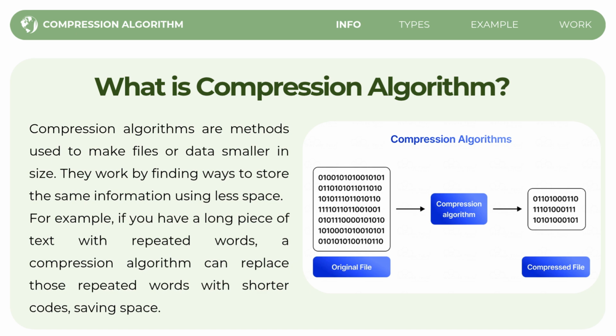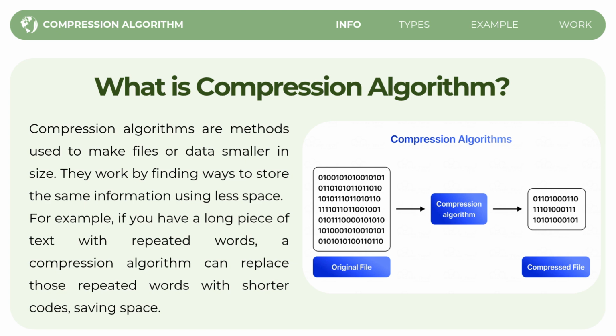It is also just like a smart tool that helps make files smaller by finding ways to store the same information in less space. For example, if you have a long piece of text or data with repeated words or patterns, a compression algorithm looks at these repeated parts and tries to save space by replacing them with shorter codes. This is like writing a long sentence over and over and then deciding to write a shorthand version instead.